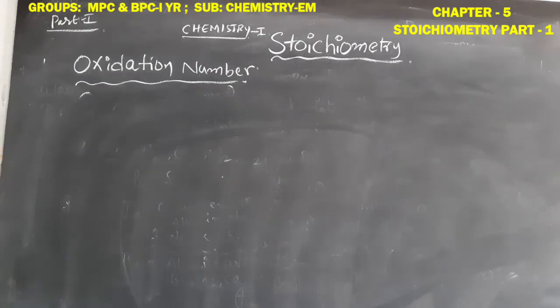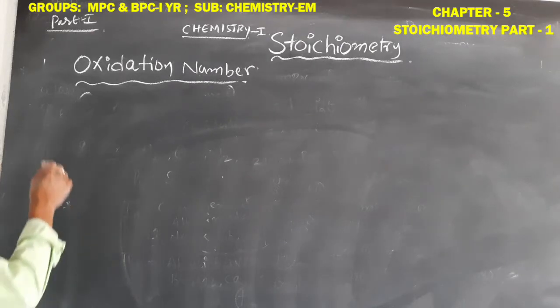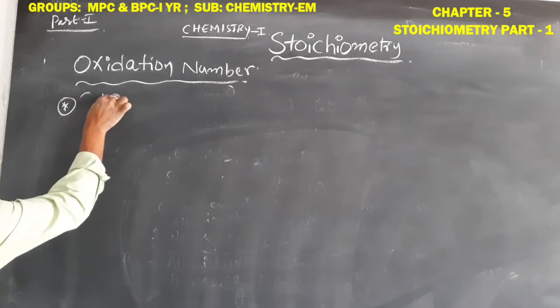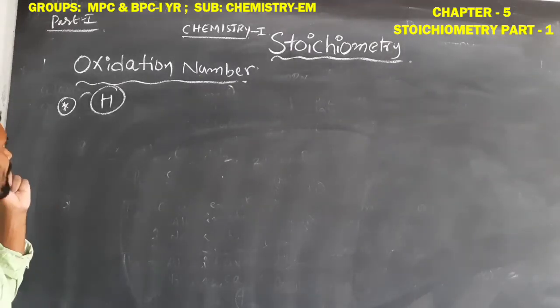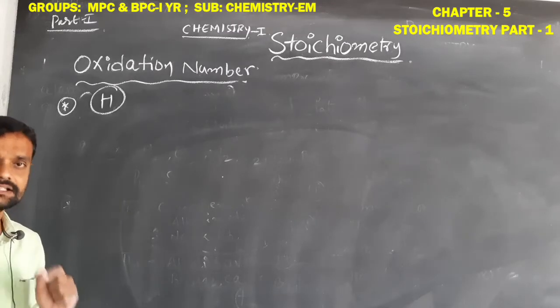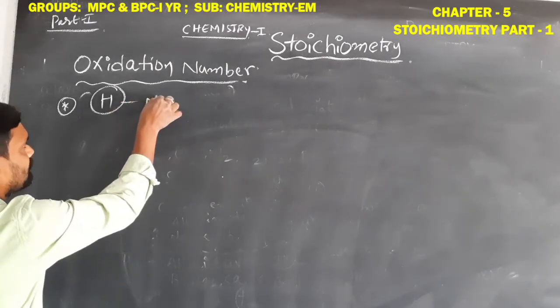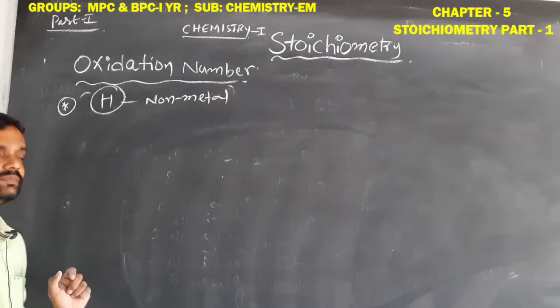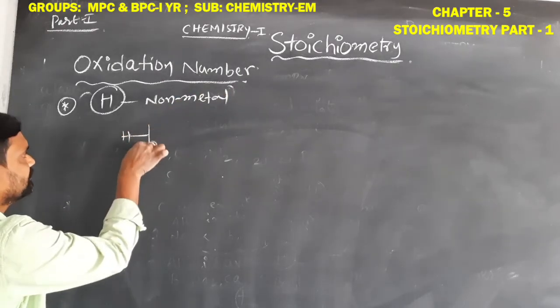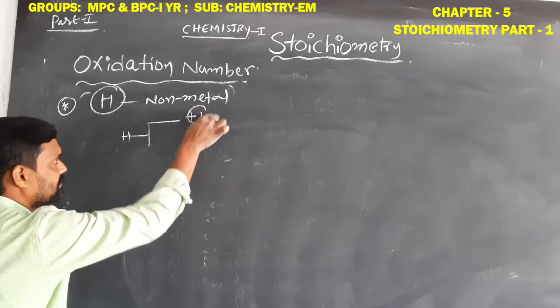Here we have to remember some more points. For example, what about the hydrogen atom? In the modern periodic table, hydrogen is placed along with the first A group elements. All first A group elements are metals, but the hydrogen atom is a non-metal. Okay student, hydrogen is a non-metal. So the hydrogen atom shows the +1 oxidation number.